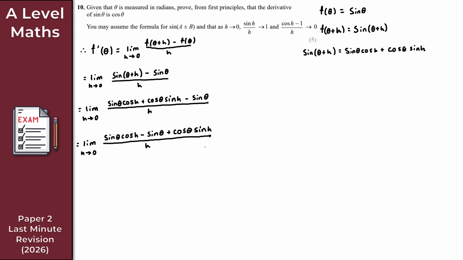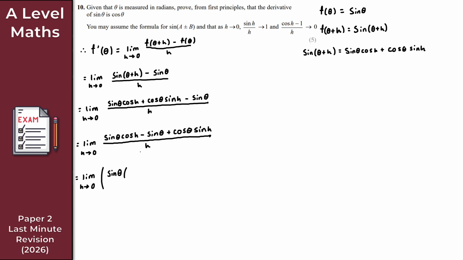So from here then, what I can now do is take sine theta as a factor, right? So we've got the limit here, again, as h tends to 0. I know you don't have to tell me, it is tedious, but it is a good habit to get into to do it at each and every step here. So what I will do here then is take the sine theta outside, as we just said. I've got sine theta here, like so.